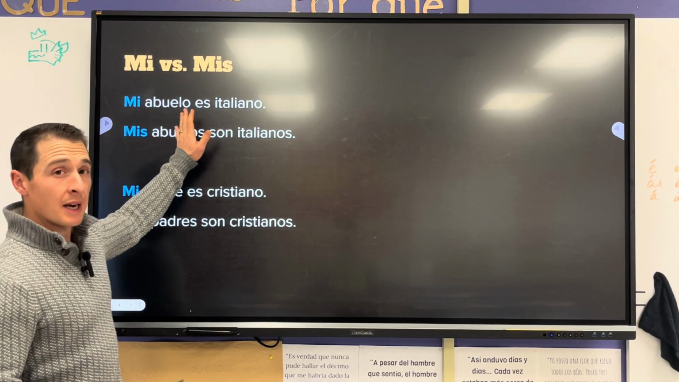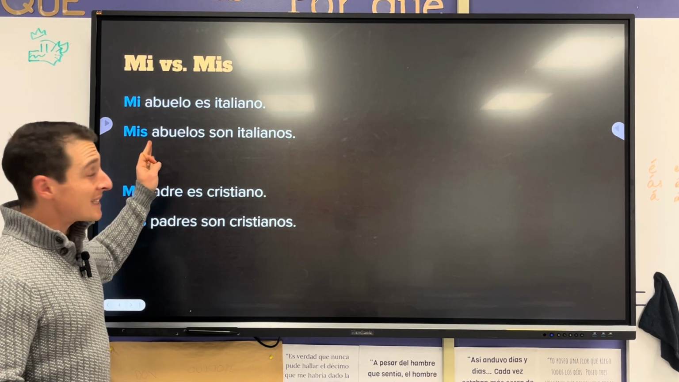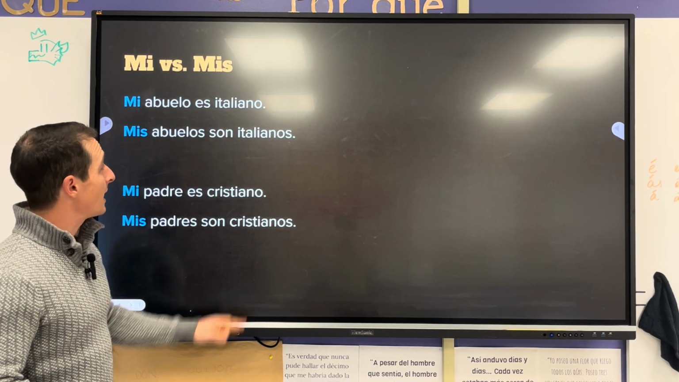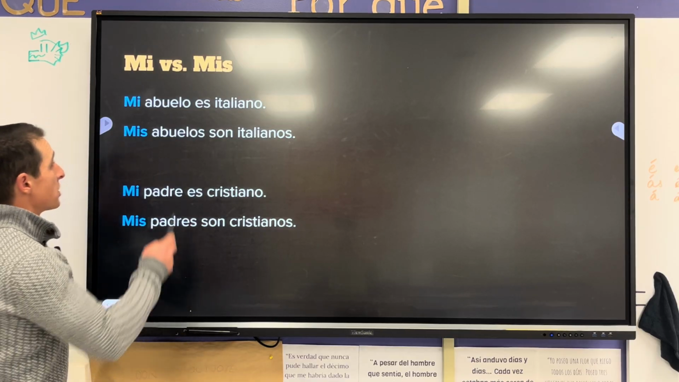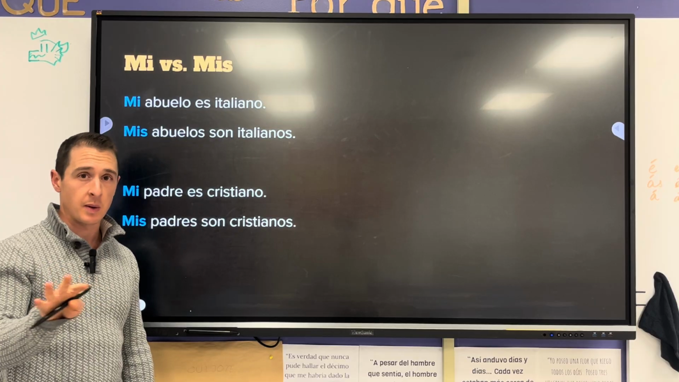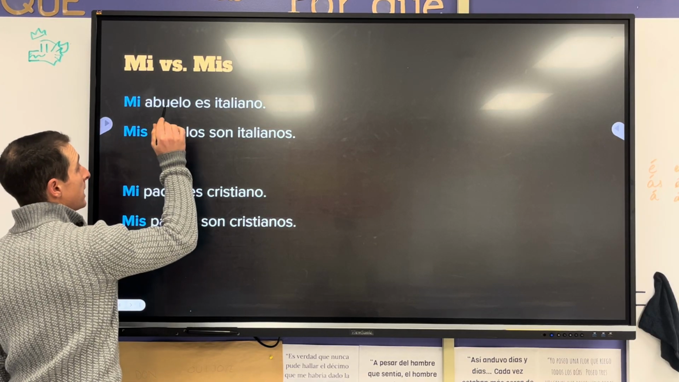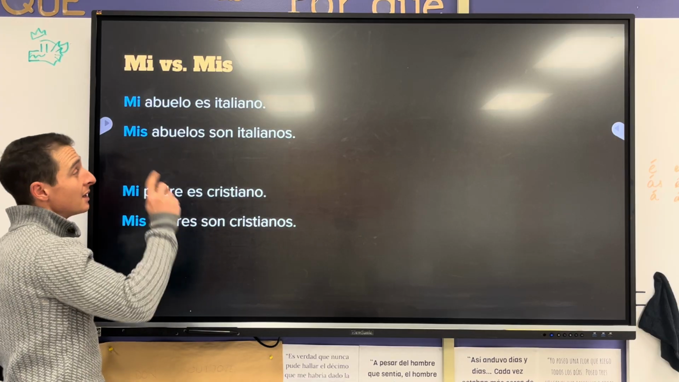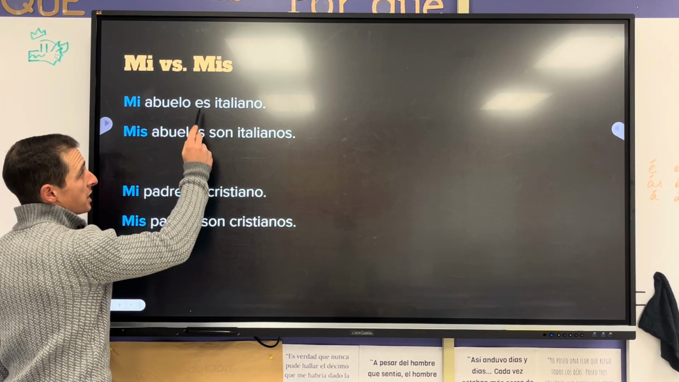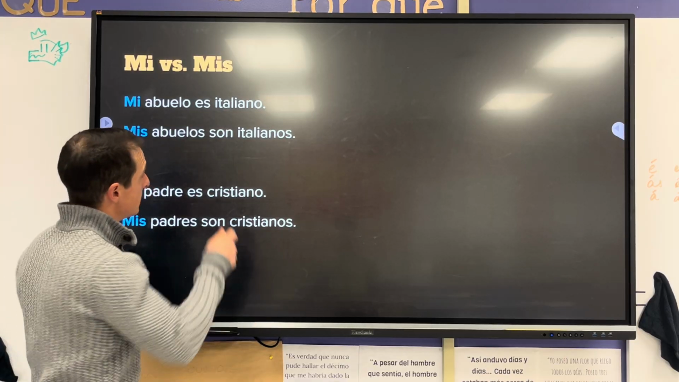So, mi abuelo es italiano. Mis abuelos son italianos. Now check this out. Just by changing the word abuelo to abuelos, we have changed the whole sentence. Every word in the sentence just changed. Abuelo is singular. We make it plural. What has to change? We change es because you can't say my grandparents is. We have to say they are.